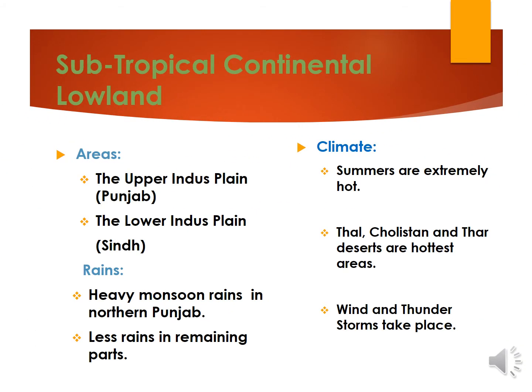My dear students, areas of subtropical continental lowland include the upper Indus Plain, that is the province of Punjab, and the lower Indus Plain, that is the province of Sindh. Heavy monsoon rains occur in northern Punjab, but there are less rains in remaining parts of this climatic region. Summers are extremely hot in this region. Thal, Cholistan and Thar deserts are hottest areas. Wind and thunderstorms take place.